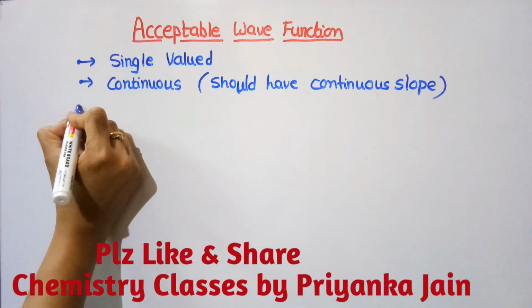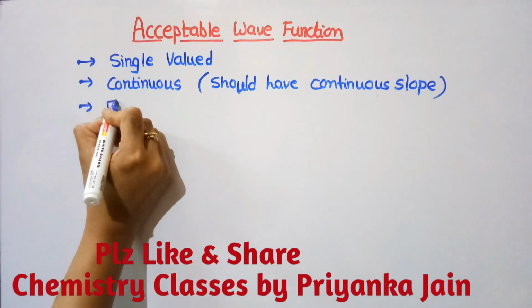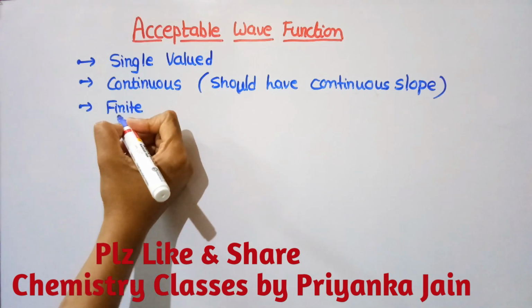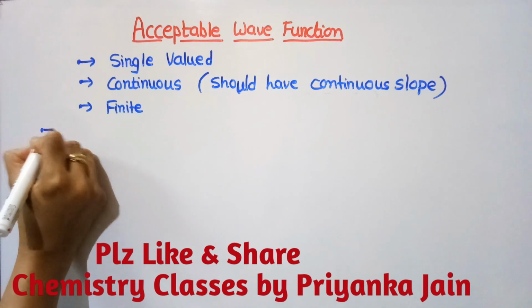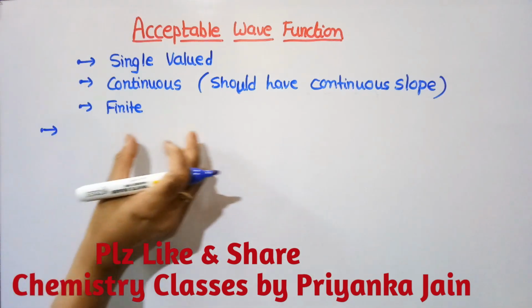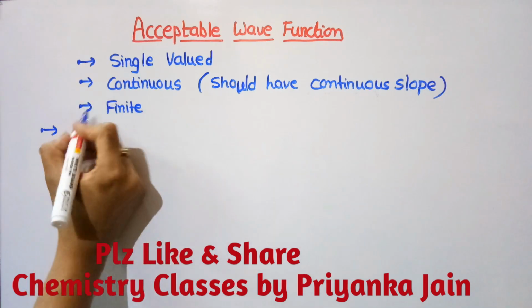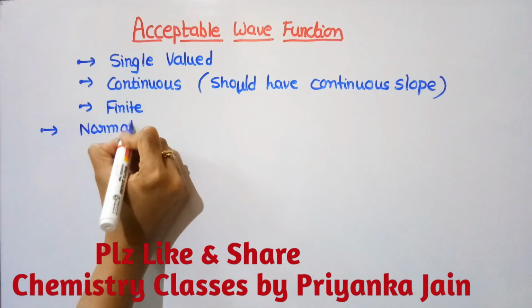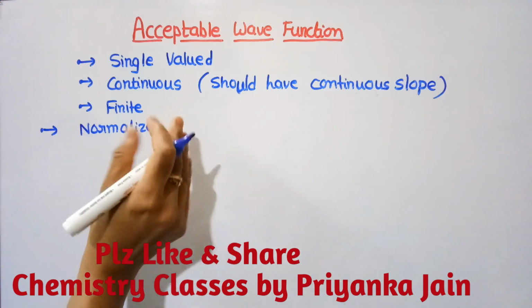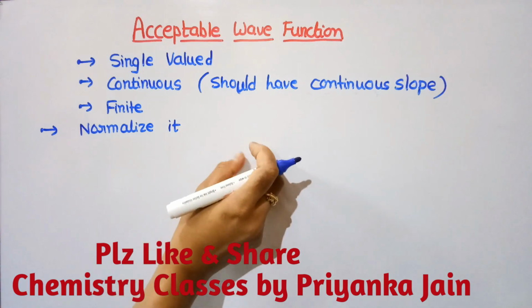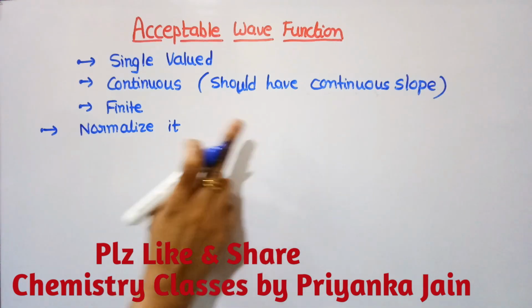The third thing is that its value should be finite. Another thing is that it should be normalized. It should follow the condition of normalization, meaning we can normalize it. What does that mean? It means the probability of finding the particle at any position should always be equal to 1.